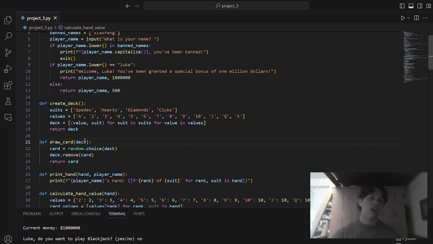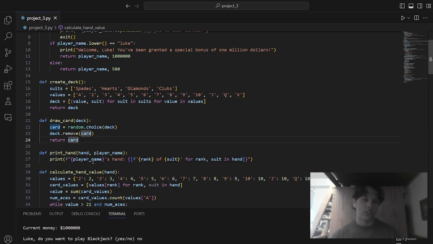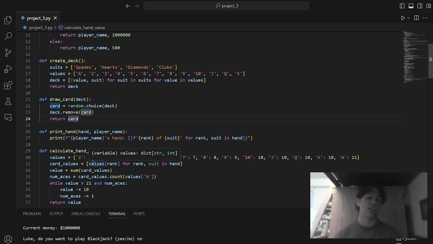we create the deck, iterating through how many different values there are in suits, and then we assign basically. So we have ace, 2, 3, 4, so on and so forth to spades. We have all that to hearts, diamonds, clubs, creating an entire deck. We return that deck. We have draw a card, which will essentially take one of the cards out from the